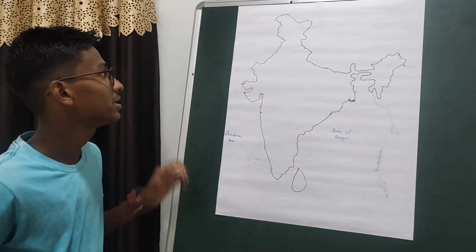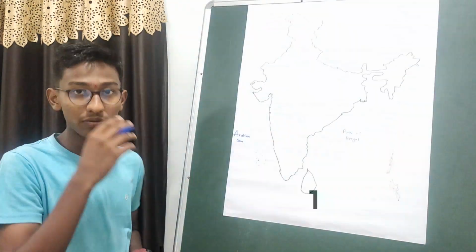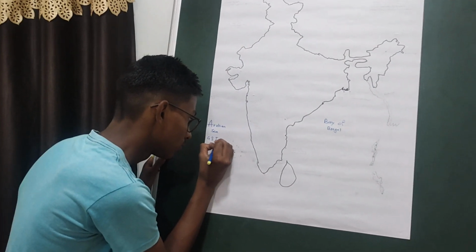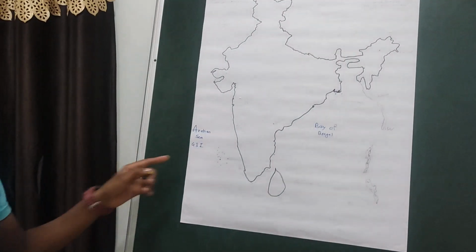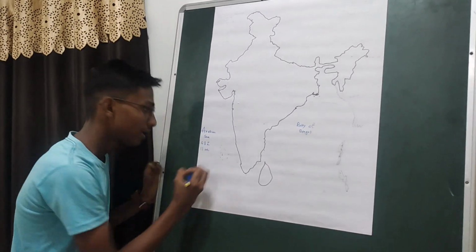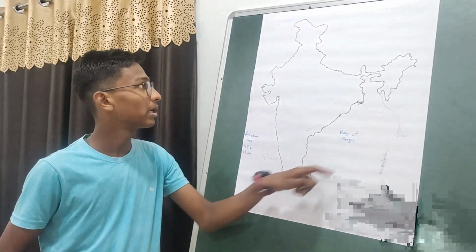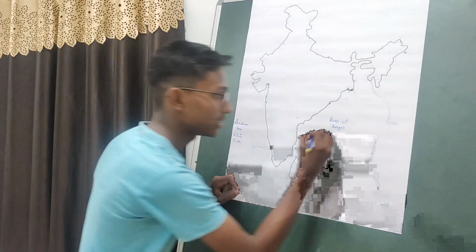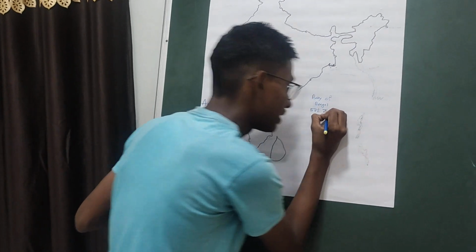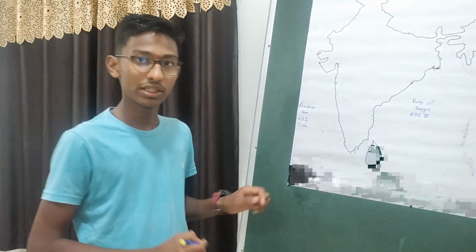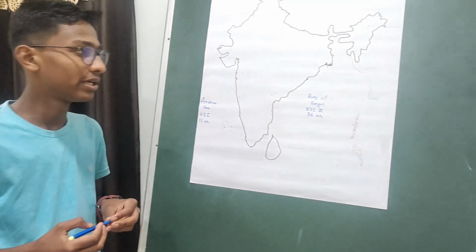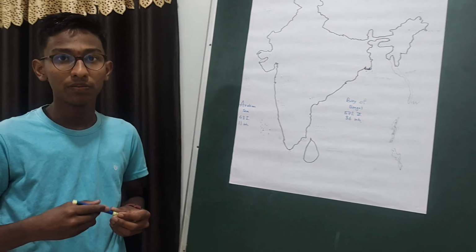So if we talk about the Arabian Sea, we have 43 islands in the Arabian Sea. But out of 43, only 11 islands are inhabited. And if we talk about the Bay of Bengal, there are a total of 572 islands. And out of 572, only 36 islands are inhabited.